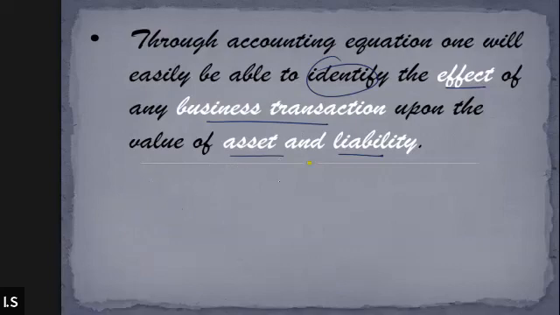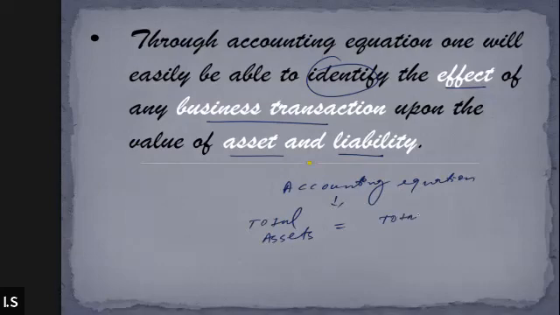Now, what does accounting equation say? As per accounting equation, total assets of the business are always considered to be equal to total claims of the business.